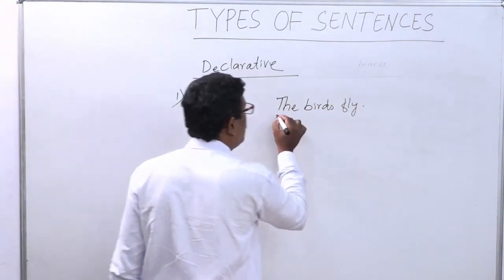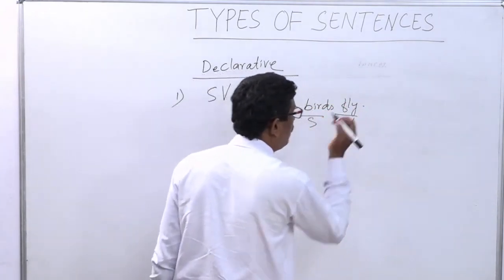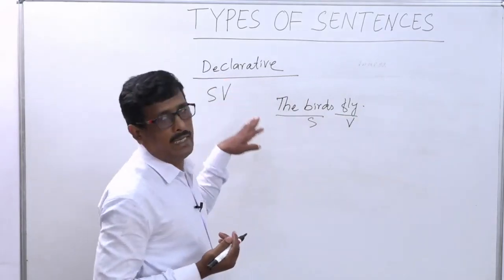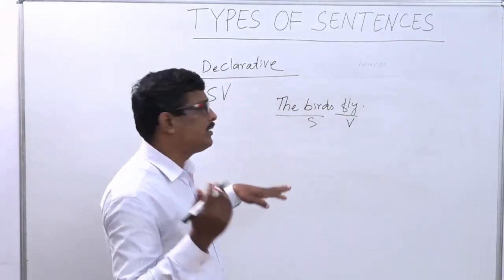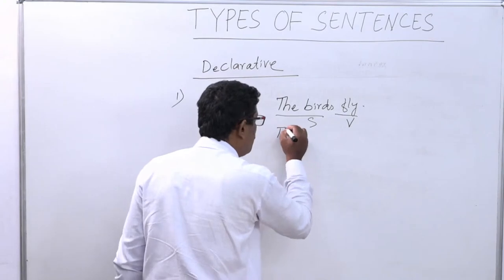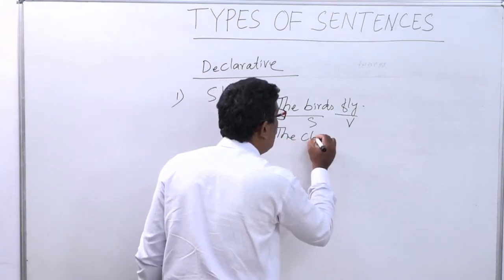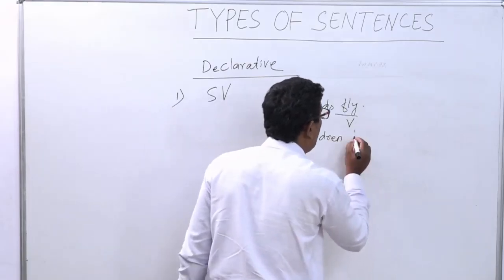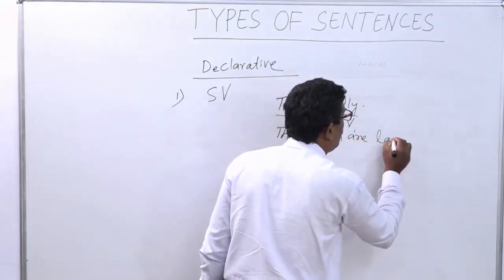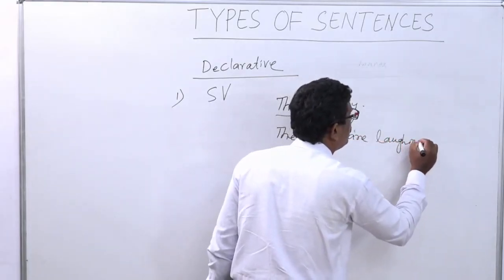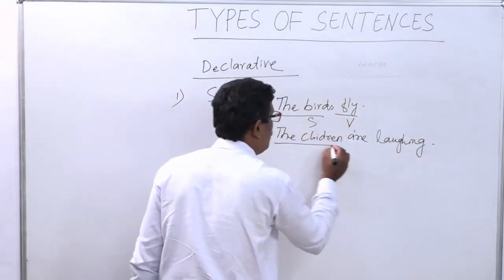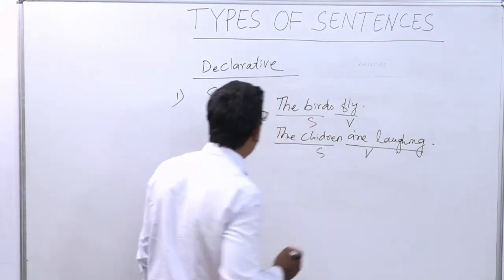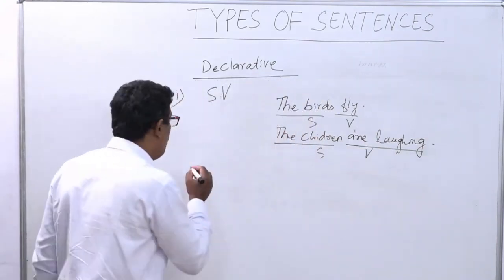Okay, this is the subject and this is the verb. And that's why it is a declarative sentence. Then we will discuss some more sentences. The children are laughing. Here is the subject and here is the verb phrase. So, subject and verb.